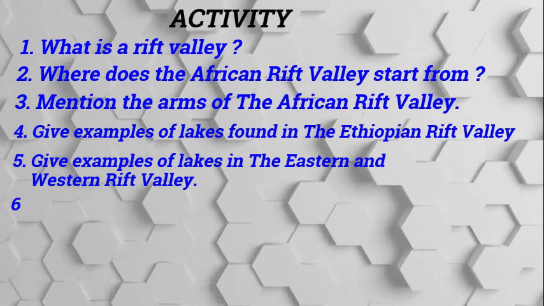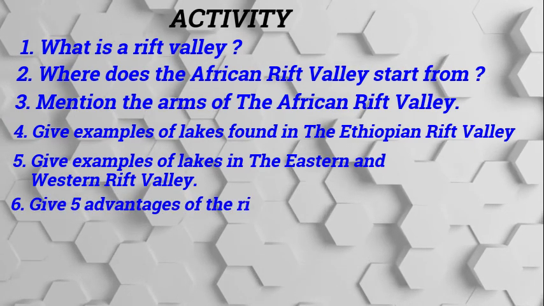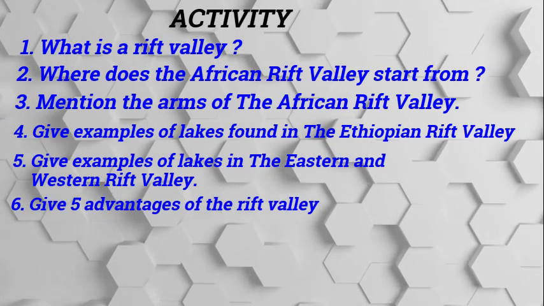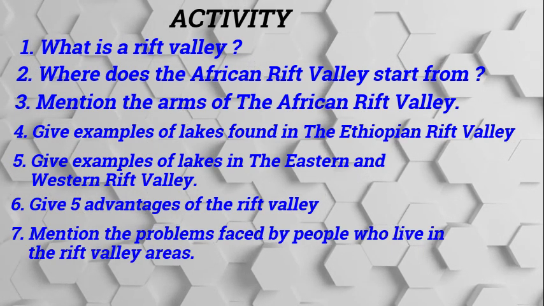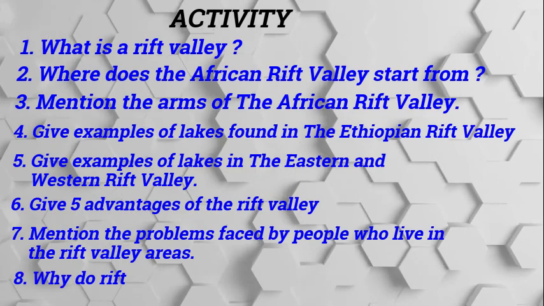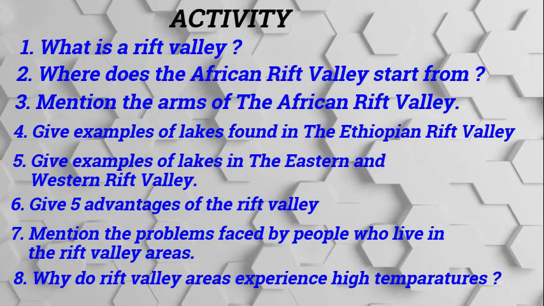Question 5, give 5 advantages of the Rift Valley. 6, give problems experienced by people who live in the Rift Valley. 6, why do Rift Valley areas experience high temperatures?